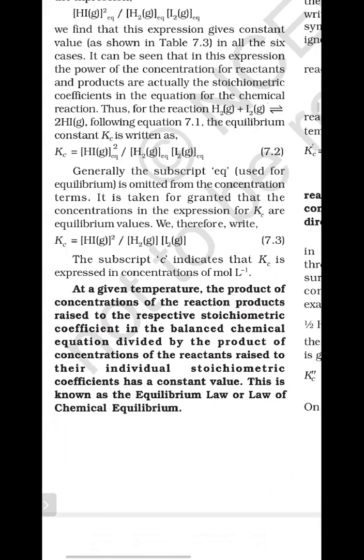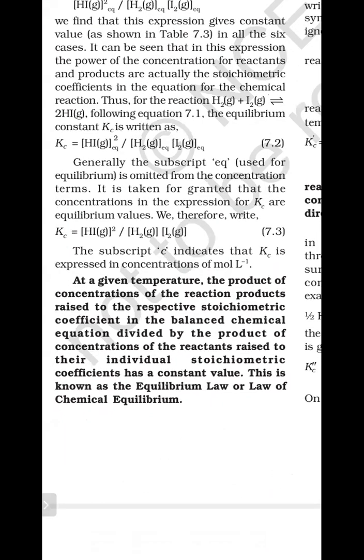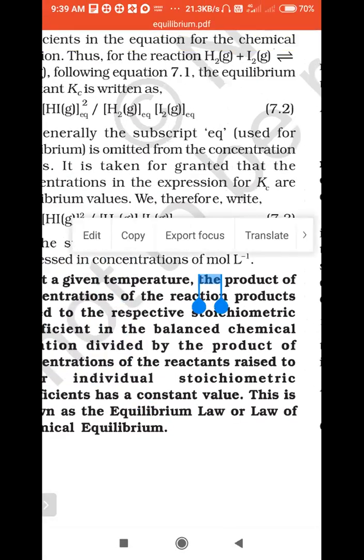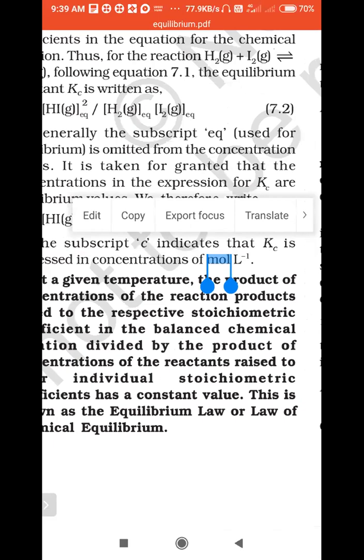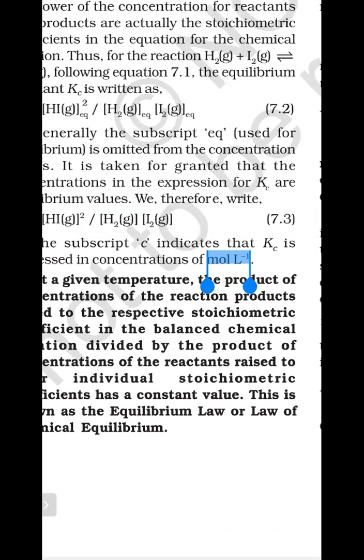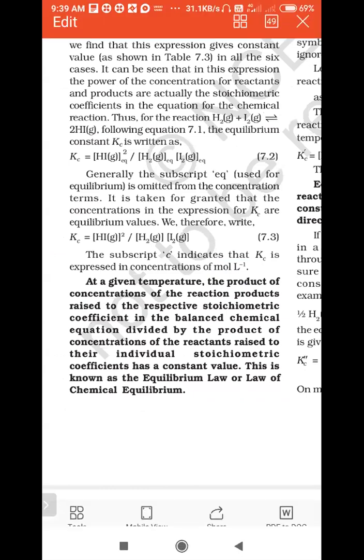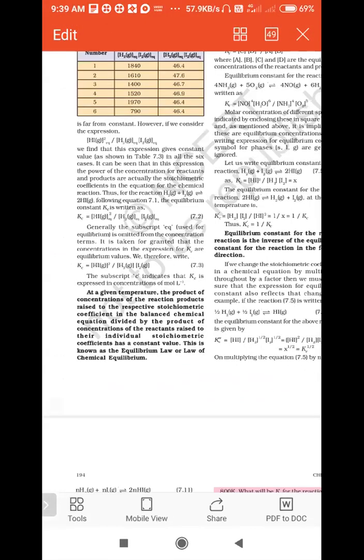So what are the units for equilibrium constant, concentration of the substances? Concentration always you are expressing by the unit mole liter inverse. This is the formula, SI unit, right? Kc order units. Concentration of any substance, how we are expressing in mole liter inverse, like that you are expressing there. So this is about equilibrium constant.